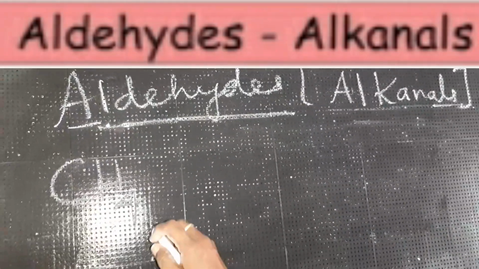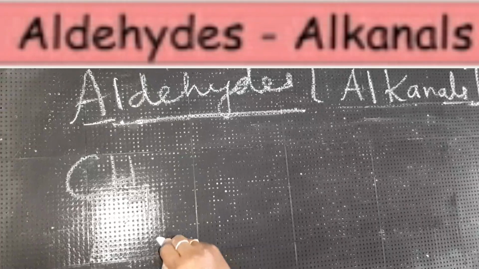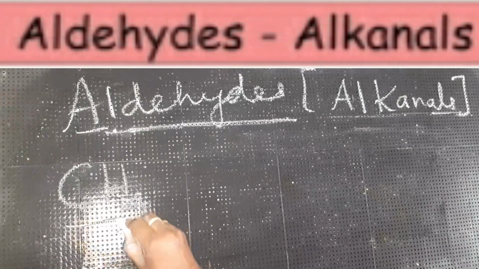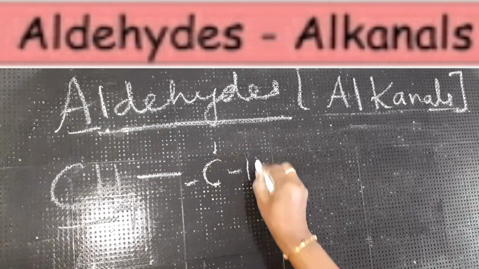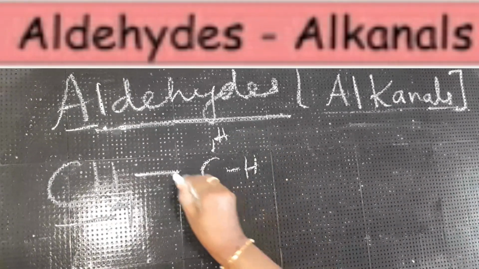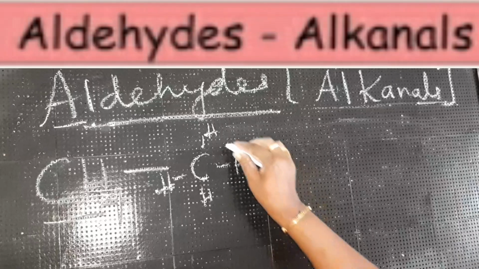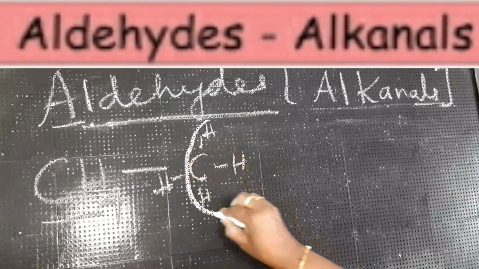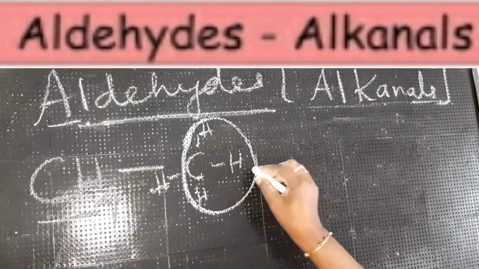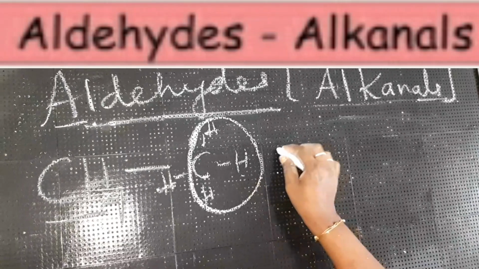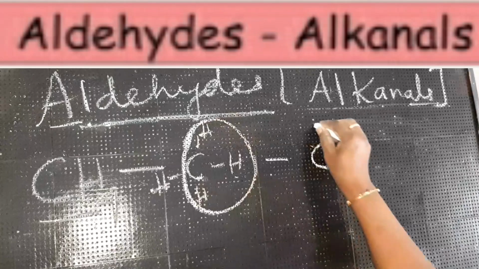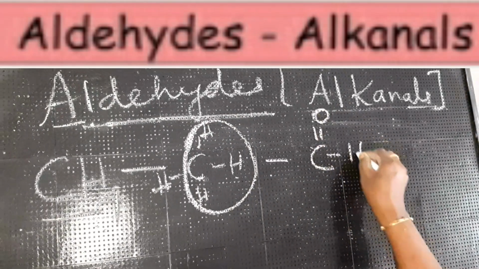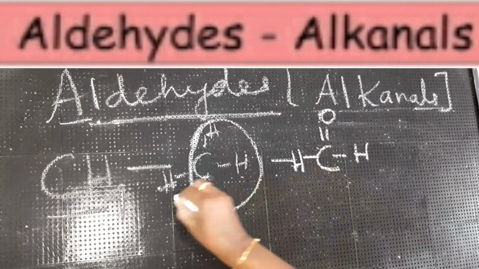We shall start with an example, children. Aldehydes. CH4 is methane. So when you write the structural formula, 4 atoms of hydrogen. One of them is replaced with the CHO group, children: a double bond O and 1 hydrogen atom.